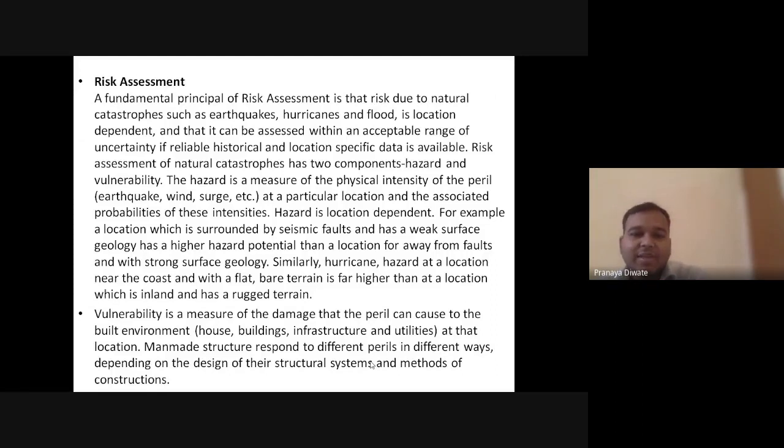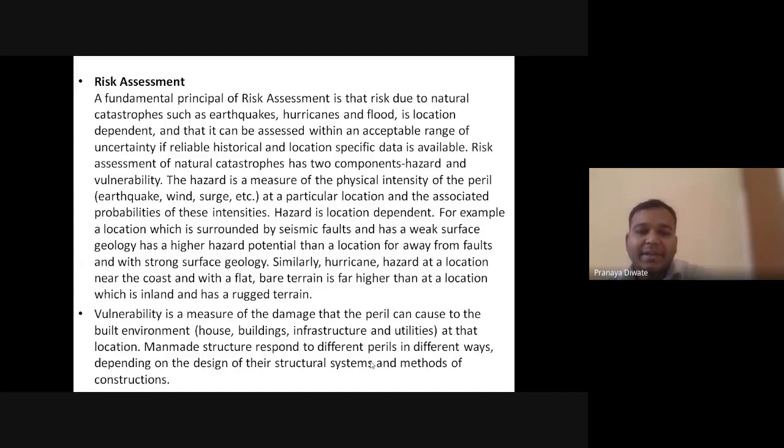If there is a place which is away from the faults and with a strong surface geology, the hazard is lower. Similarly, hurricane hazard at a location near the coast with flat, bare terrain is far higher than at a location which is inland and has rugged terrain.